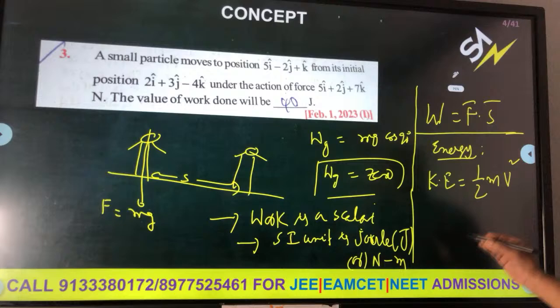The formula is that the integral of x to the power of n dx is x to the power of n plus 1 by n plus 1. That formula is valid for all the powers except n equal to minus 1. In that formula, with n equal to 1, we get work done equal to minus kx square by 2.